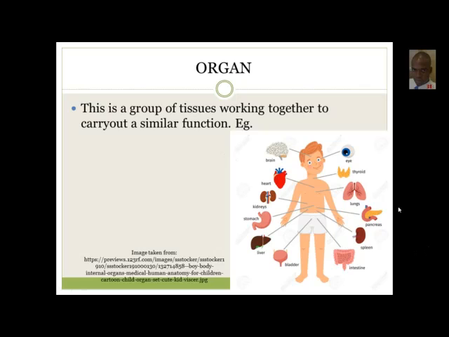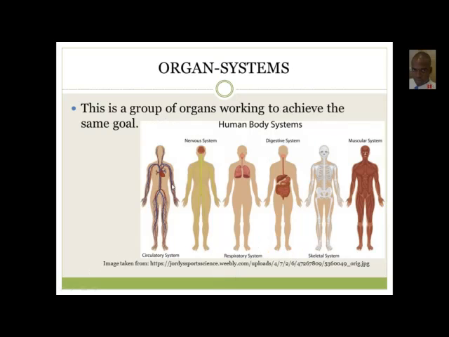And if you look on the image here, you can see organs such as the thyroid, the eye, the brain, the heart, the kidneys, stomach, liver, bladder, intestines, spleen, pancreas, lungs, and a whole heap more. Good. Now all of these organs work together to carry out a specific function, right? And in organ systems now, the organs group together.